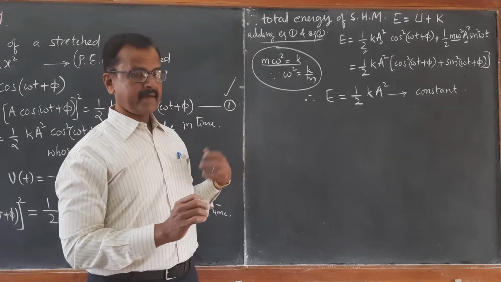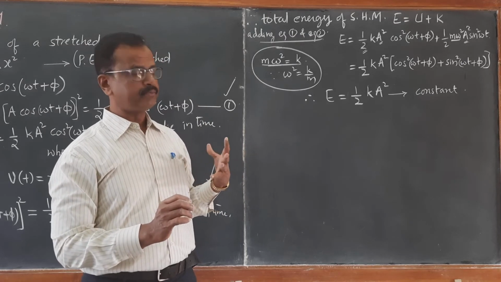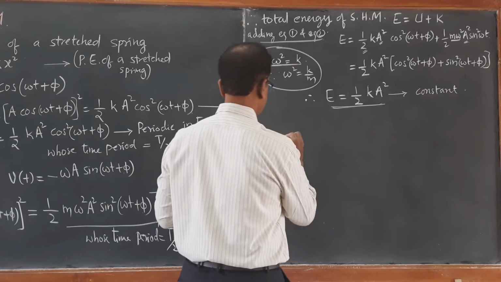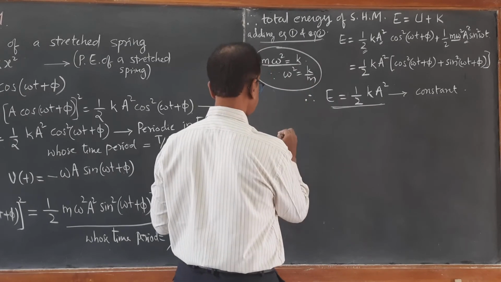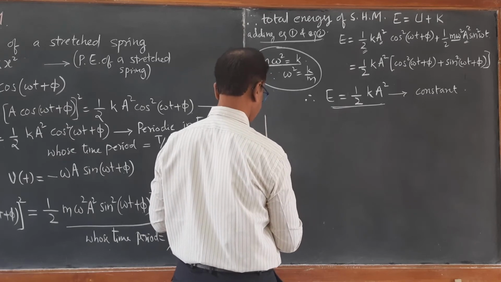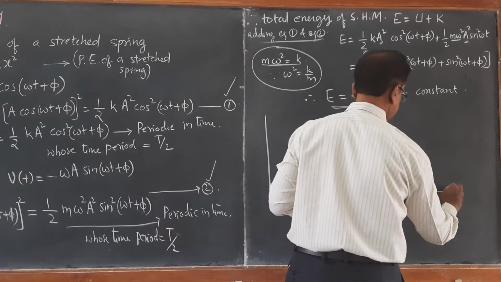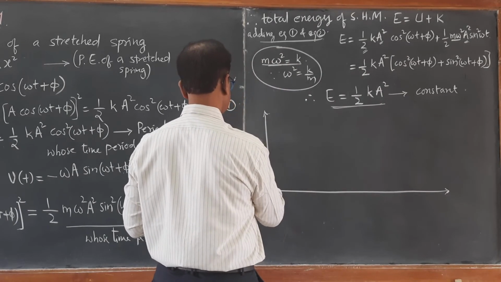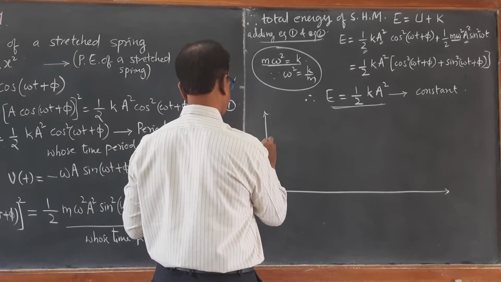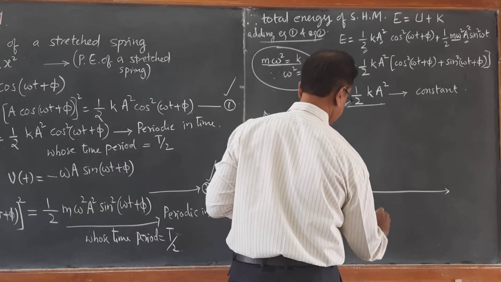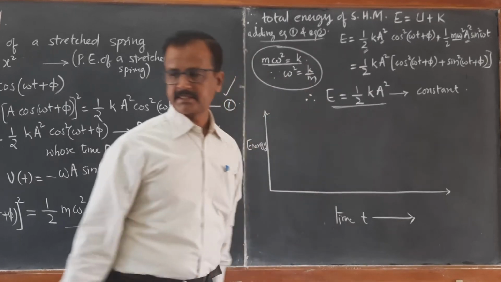So both have time period T by 2. If we draw the graph, how does it look? Graph of energy versus time t.